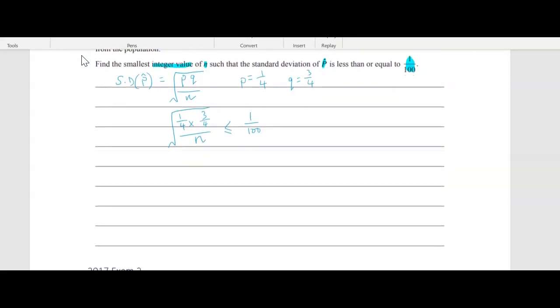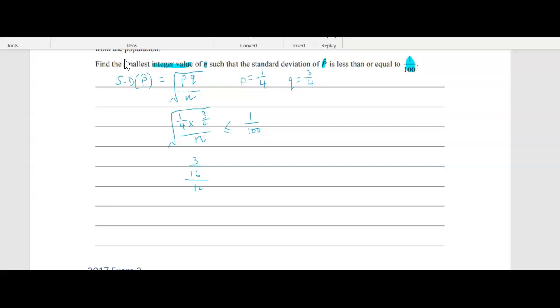All right, so I've got a square root sign there, so I'm going to square both sides. Actually I might do that multiplication while we're here. Multiplying those fractions, 1 times 3 is 3, and 4 times 4 is 16. Now I'm just going to do divided by n. I know it's not ideal to have a fraction within a fraction, but we'll deal with that in a sec.